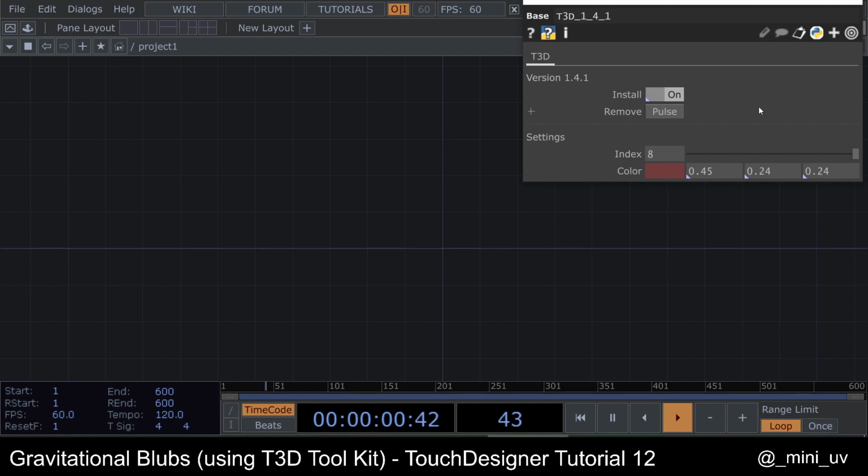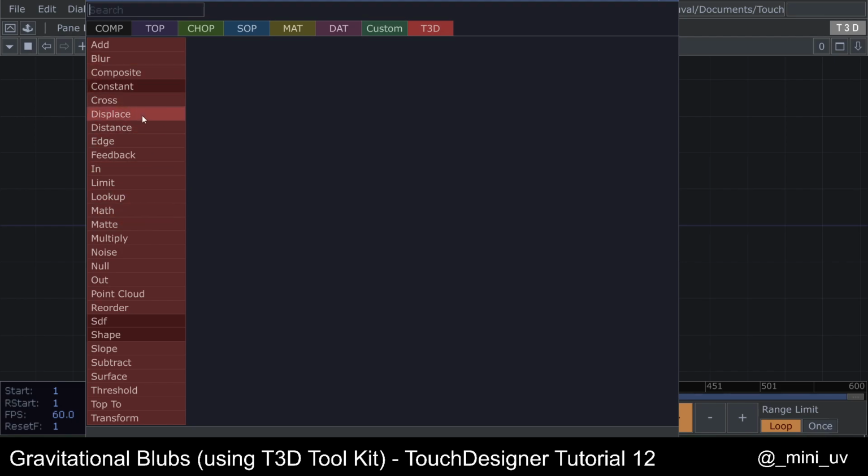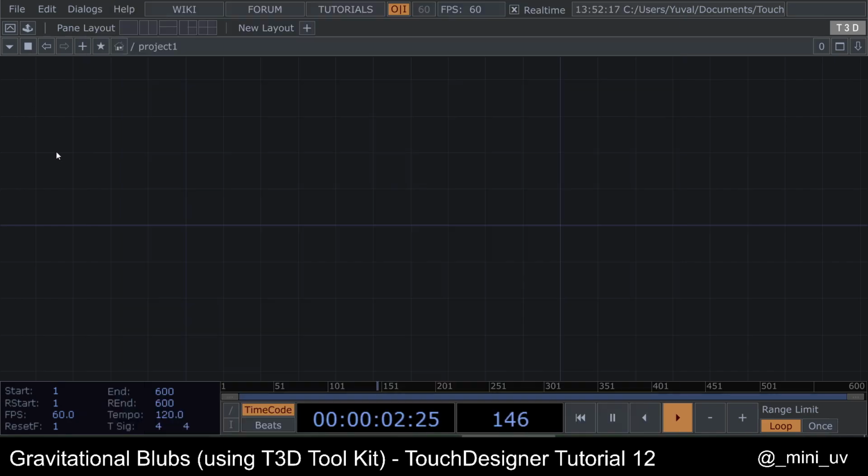You can right click on it, remove it, or change the color of the operators. If you click on the create dialog, you can see the T3D toolkit family of operators with the same colors. These are all the new operators for 3D textures.